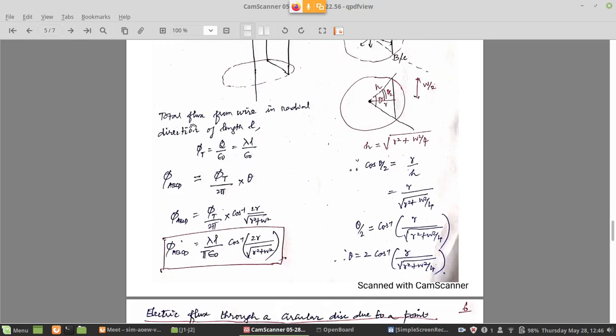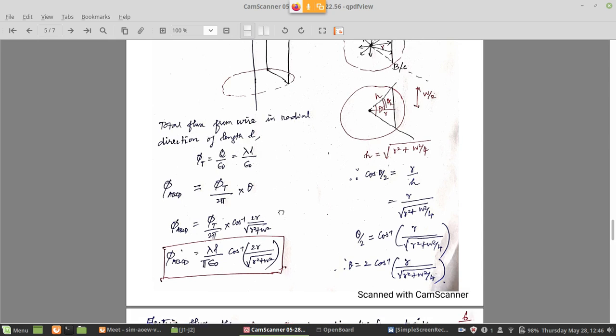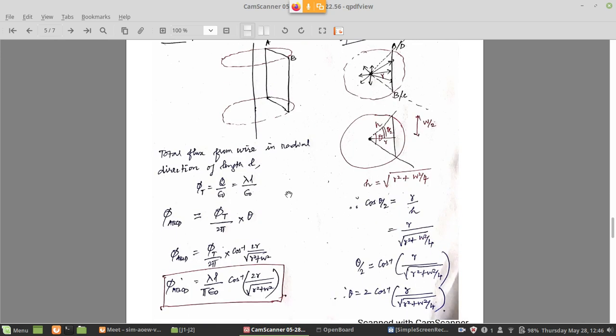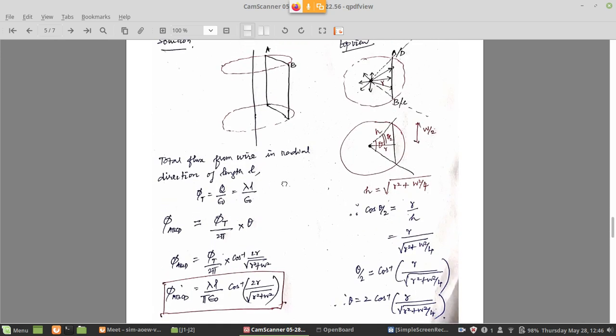So the total flux from the wire is in the radial direction. Radial means in the radius direction of the cylinder, equally in all directions like this, of length L.